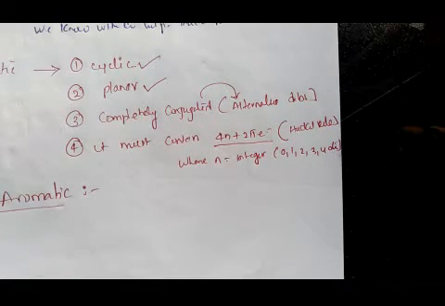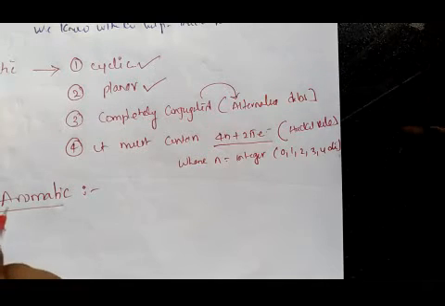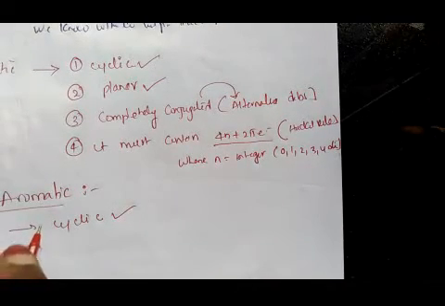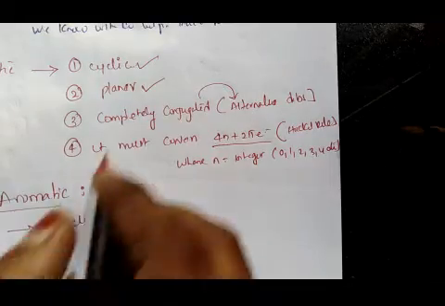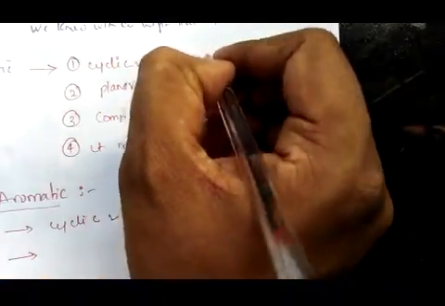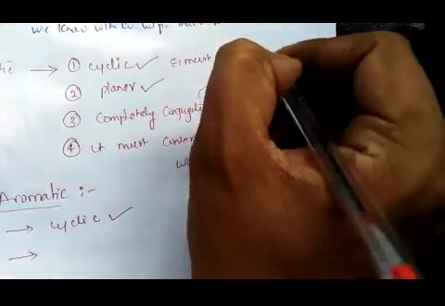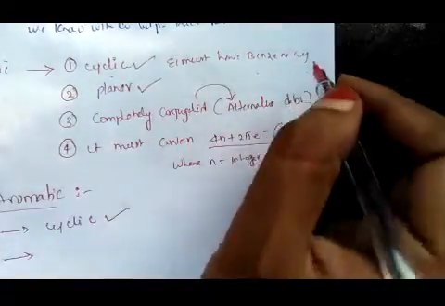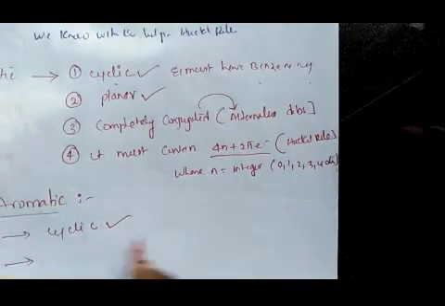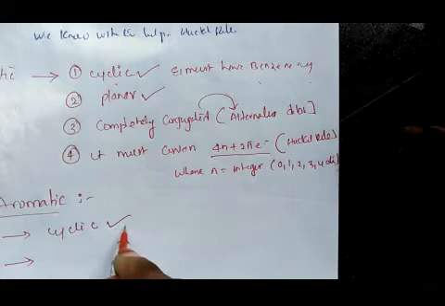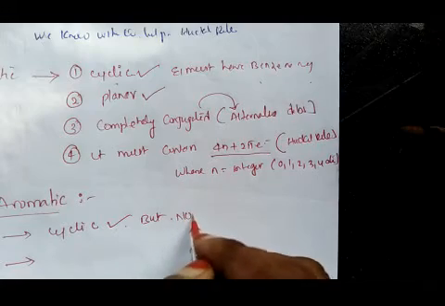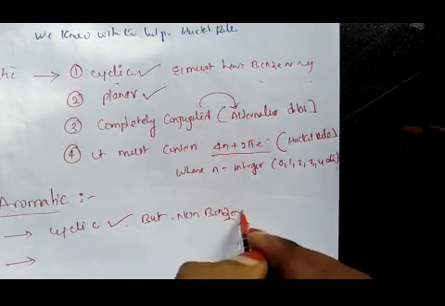Now anti-aromatic compounds. These are cyclic in nature, and they can have non-benzene structures.